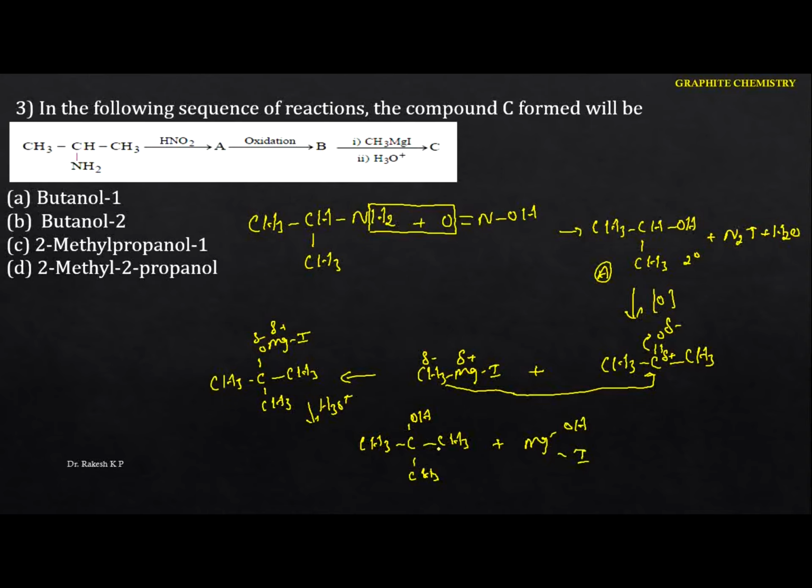Now identify the IUPAC name. You have to select the longest carbon chain, 1, 2, 3: 2-methyl-2-propanol. The option is which one? That is your D. Okay, next one.